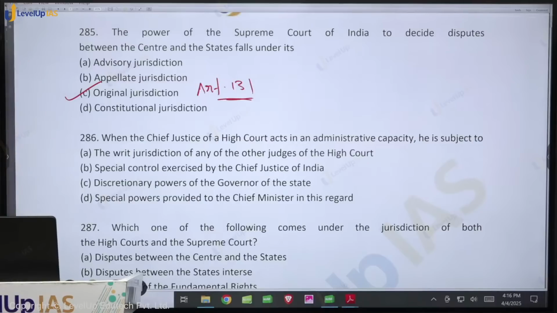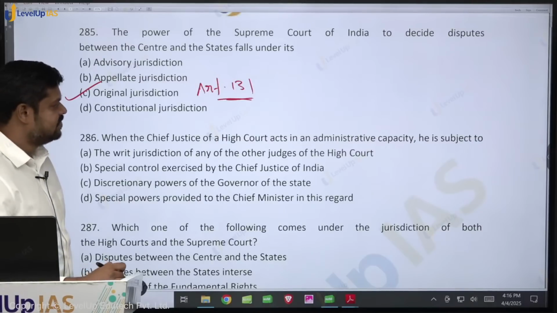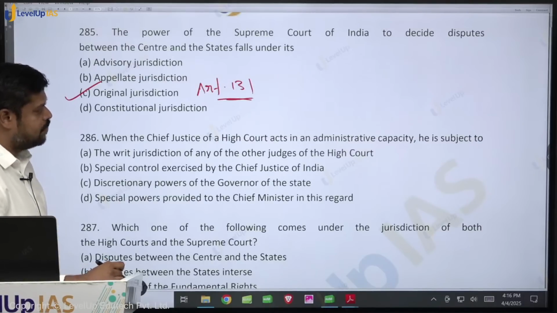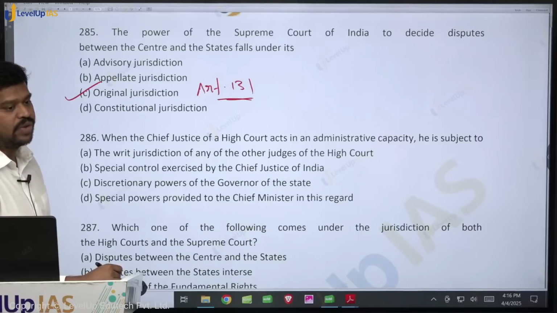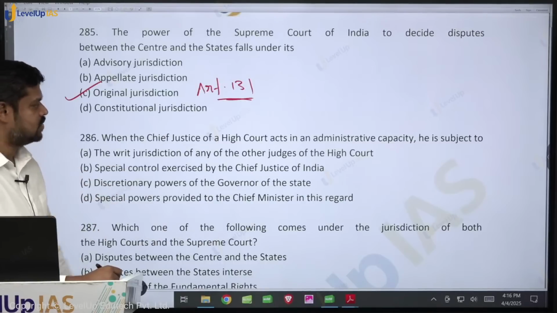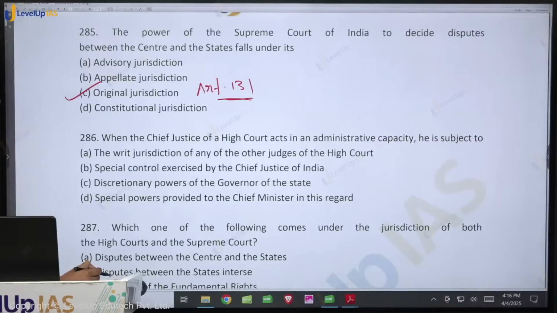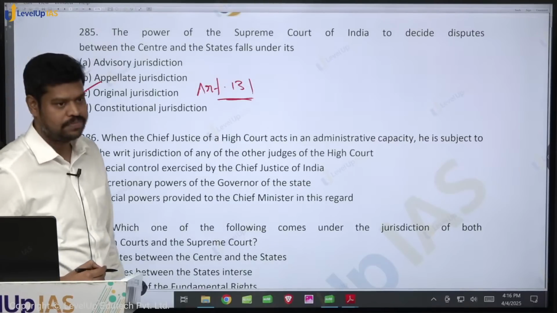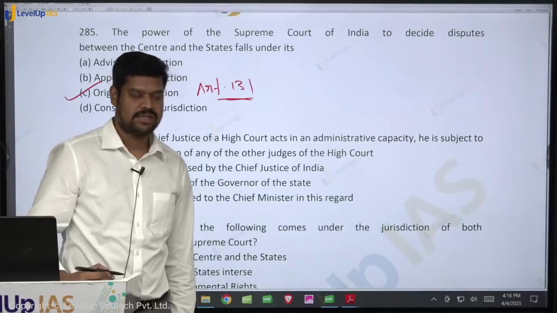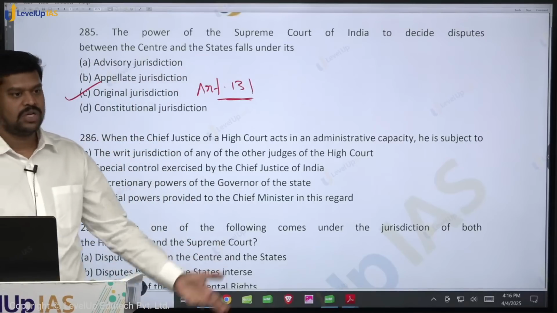Okay, come to question number 28. When the Chief Justice of a High Court acts in an administrative capacity, this is very important. Will he fall within the definition of state? If he falls within the definition of state, then he is subject to the writ jurisdiction of any other judge in the High Court. Is that possible? Yes, because he falls within the definition of state.